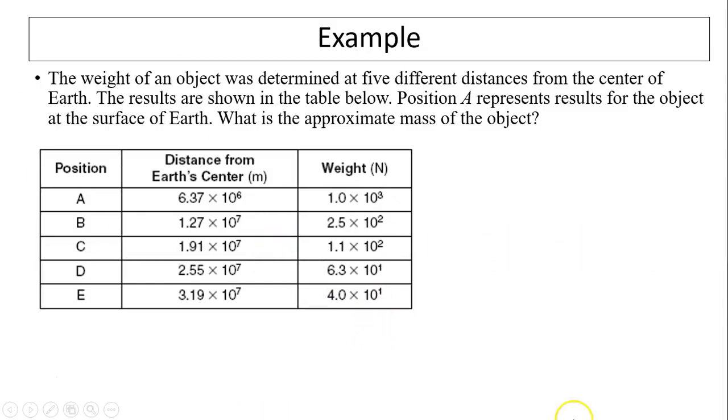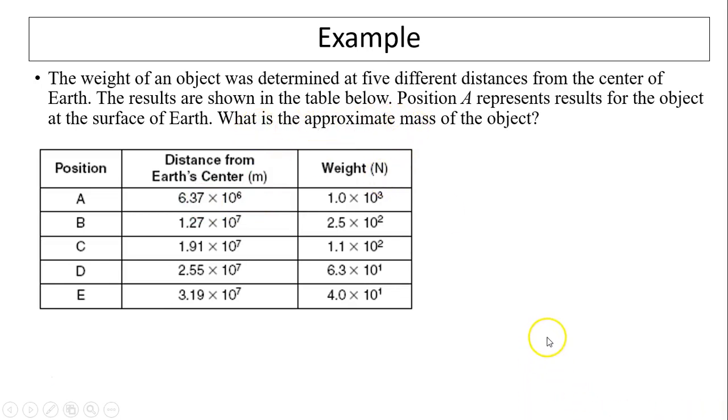Let's take a look at our last example. The weight of an object was determined at 5 different distances from the center of the Earth. As you can see, as distance increases, your weight decreases because it's inverse squared. The results are shown in the table below. Positions A, B, C, D. Position A represents Earth's surface, 6.37 times 10 to the 6. Sometimes different reference tables give you the distance a little bit differently. The one equation we saw is 6.38 times 10 to the 6 on Earth's surface. So the question is, what is the mass of the object?